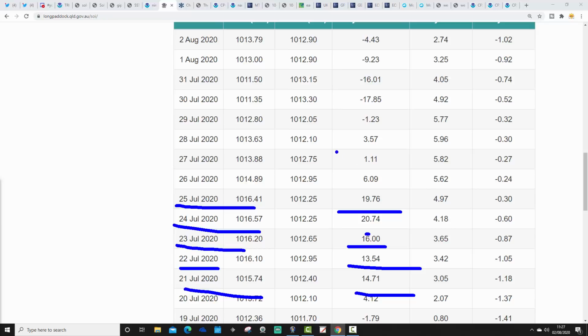The last few days have been a little bit more negative. 30th of July goes down to minus 17. 31st of July goes down to minus 16. 1st of August goes down to minus 9. That's more reflective of an atmospheric state that's reflective of El Nino, really. And then the 2nd of August is up at minus 4, so not quite as negative.